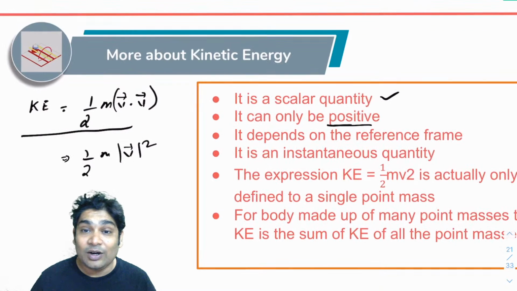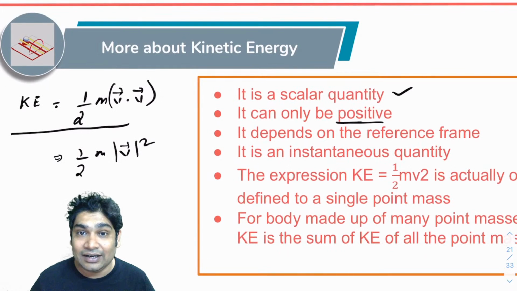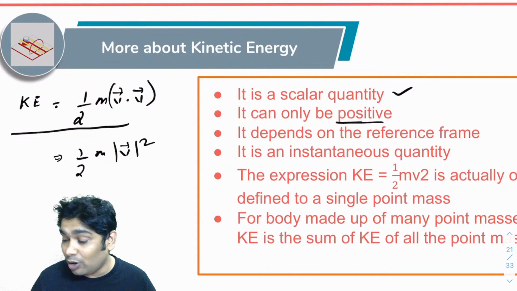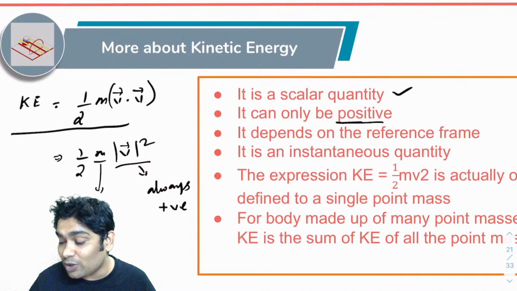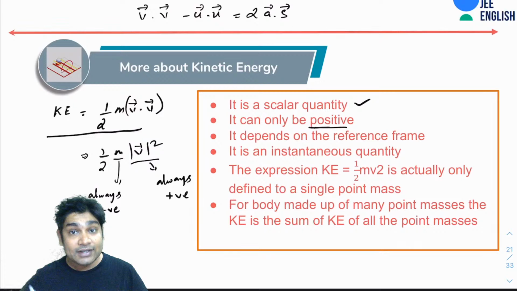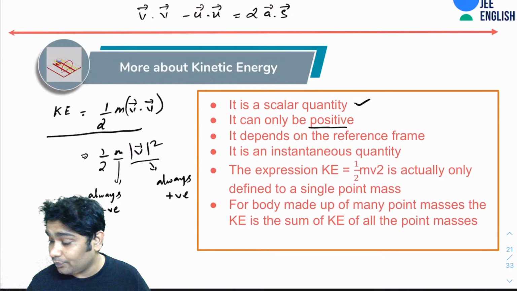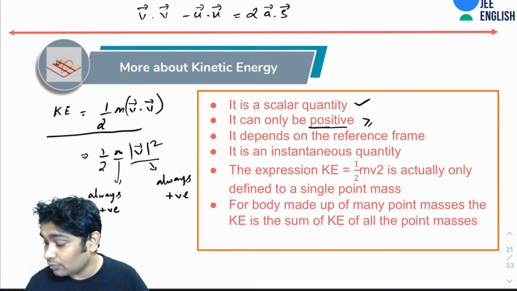None of these terms can be negative. Mod of v square is always positive, and your mass is always positive. So obviously the kinetic energy can never be negative. Kinetic energy is always greater than or equal to 0. That is what I can write here.